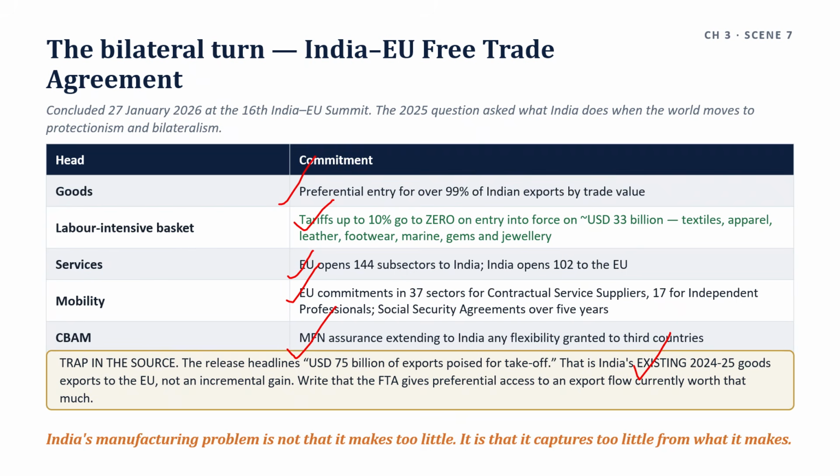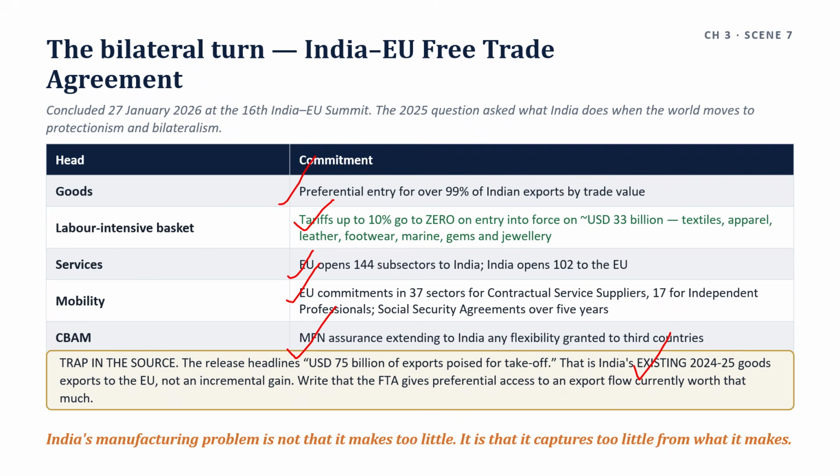And there is a trap in the source document. The release headline says $70 billion of exports poised for takeoff. That figure is India's existing 2024-2025 goods export to the EU, not an incremental gain from the agreement. It is not right that the FTA will add $75 billion to exports. It is right that it gives preferential access to an export flow currently worth that much.